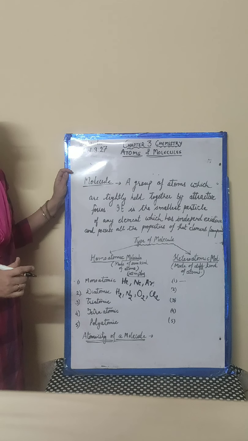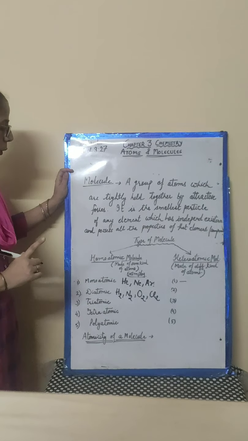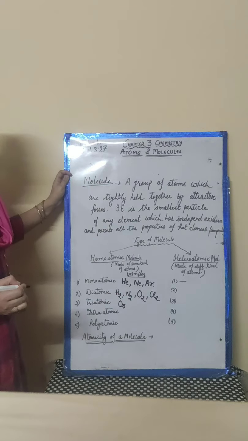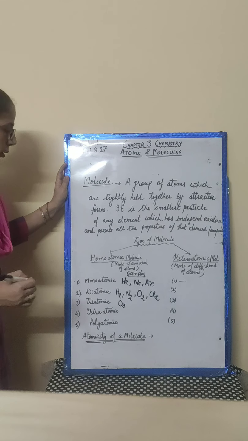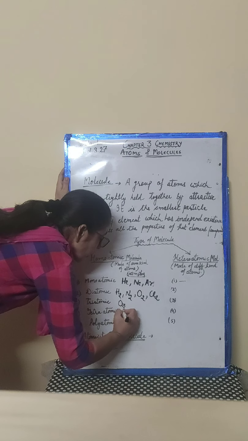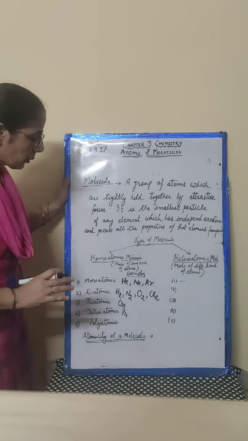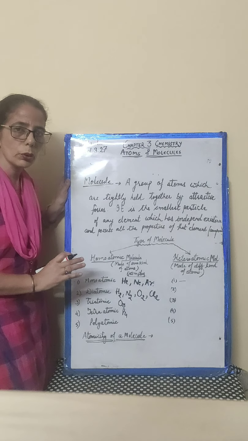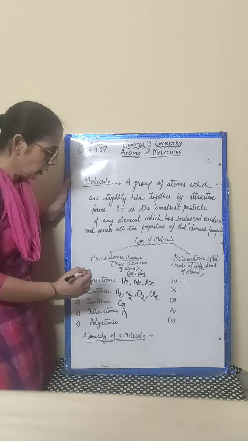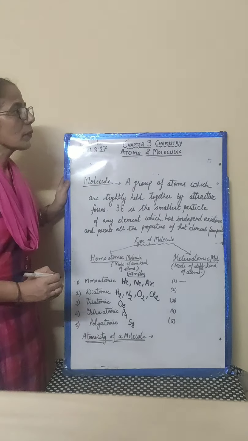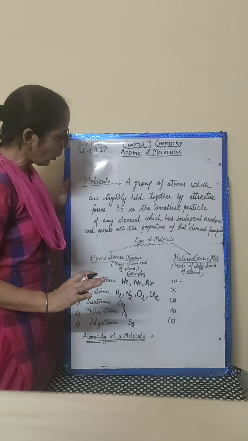If I am saying triatomic, the triatomic homo kind of element is only ozone, O3. Now, the tetraatomic molecule is of phosphorus. Phosphorus exists in P4 form. And polyatomic means, generally we say, if there are more than 3 atoms in a molecule, then we say it is polyatomic. So sulfur exists as S8, the S8 molecule.